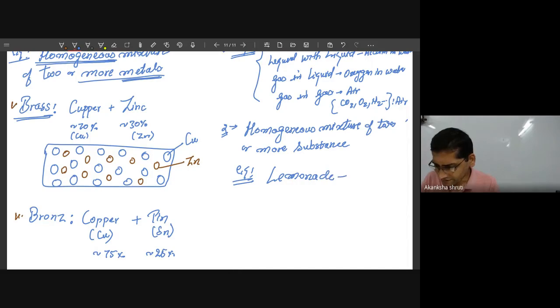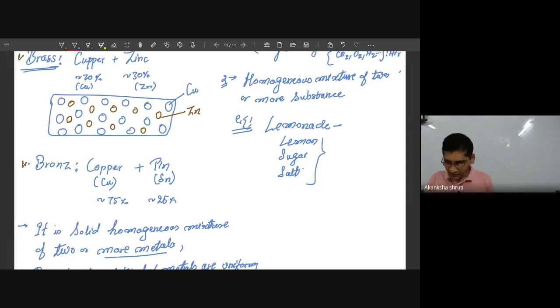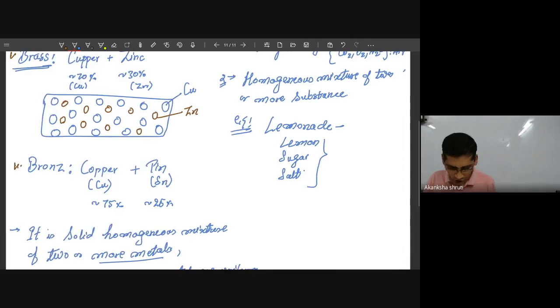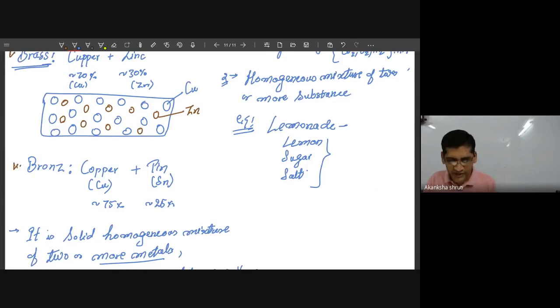if we consider lemonade, what does it contain? It contains lemon juice, and sugar and salt. Good. It contains sugar. It contains salt. So all these characteristics you can observe, and these are distributed uniformly. Means whether you taste this lemonade from the top or bottom, anywhere you will get the same taste. Means all these things are present together everywhere, in equal proportion, throughout the whole volume of the lemonade. Okay, I had explained this earlier also.